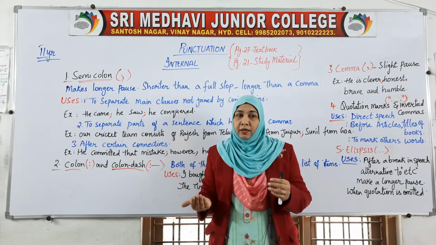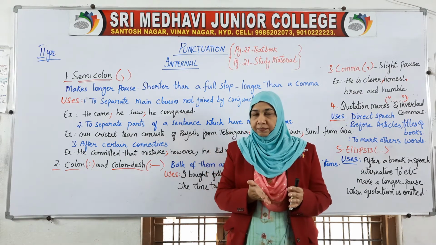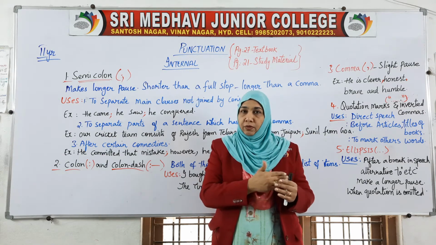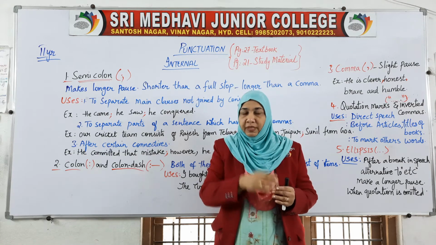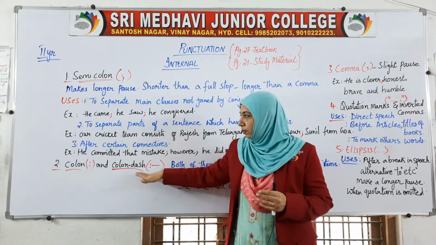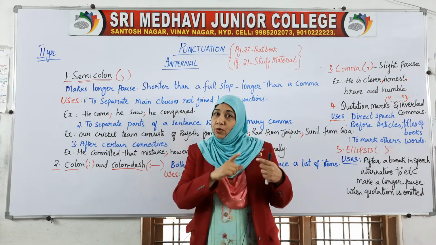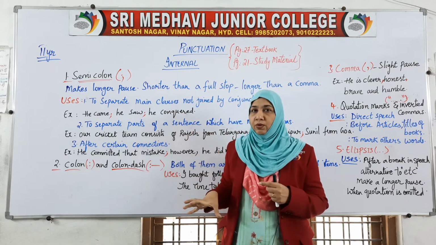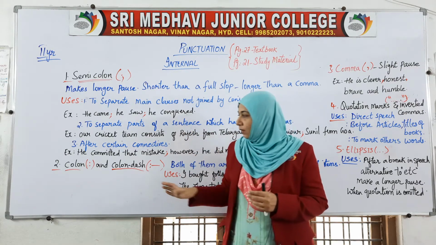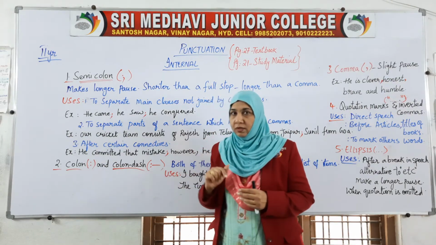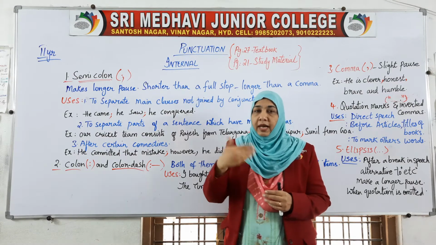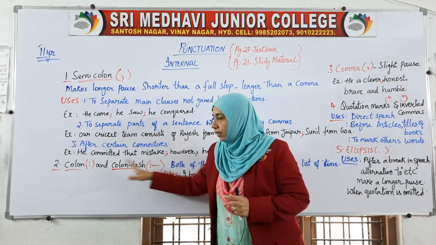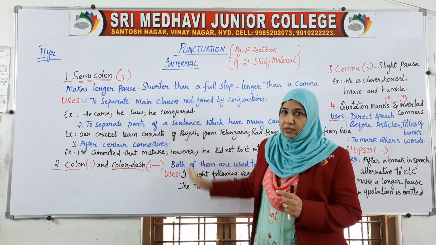And if you are organizing a function, how many guests would come, the list would be made. Not only the list of the guests, but the menu, the dishes, which dishes you have to arrange for that. All this we use. Check it out, you have got a habit of writing this, but maybe you didn't realize. Now we'll give them a name: colon and colon dash. Okay, I hope you have understood these two.